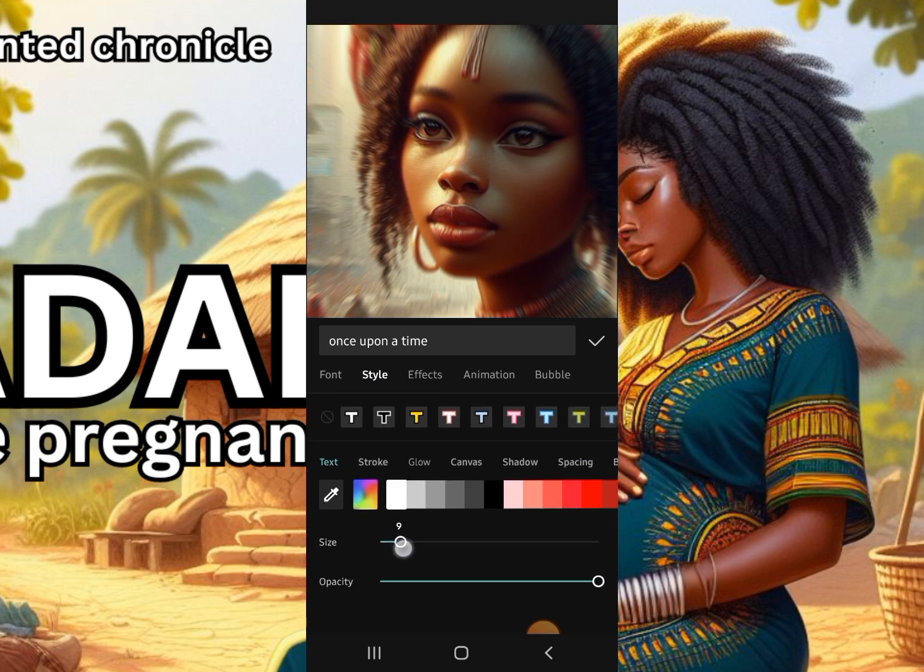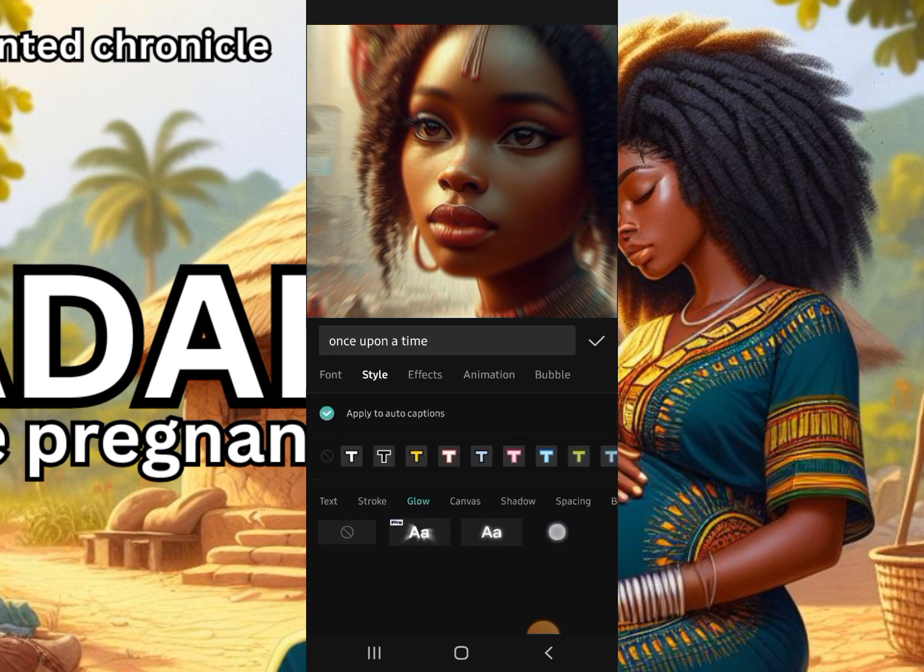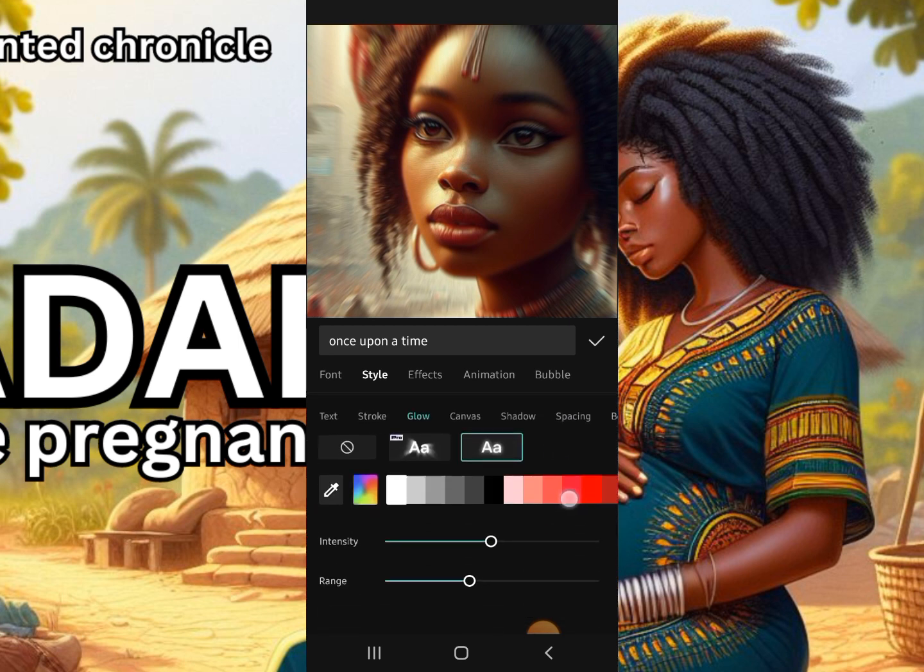You can give it size. You can give it size 20 or size 15. So any one you want, depends on how big or how large you want it to be. And then if you want it to have a glow, you may tap on the glow, and then the intensity you can leave it at 65.